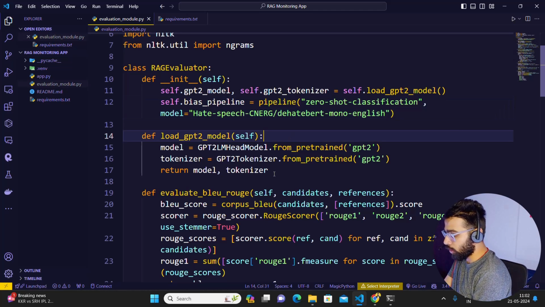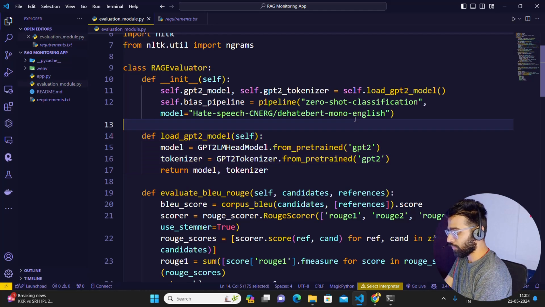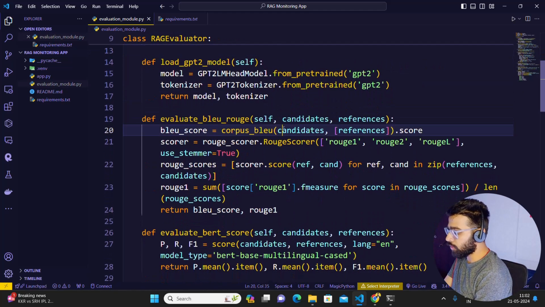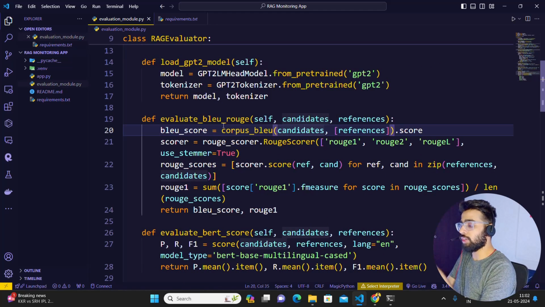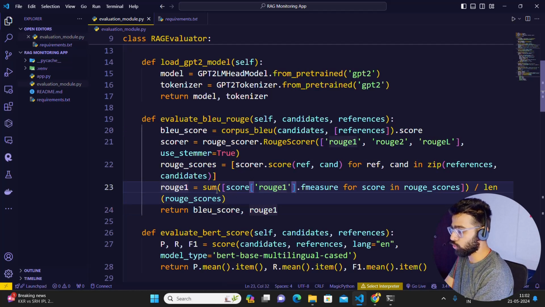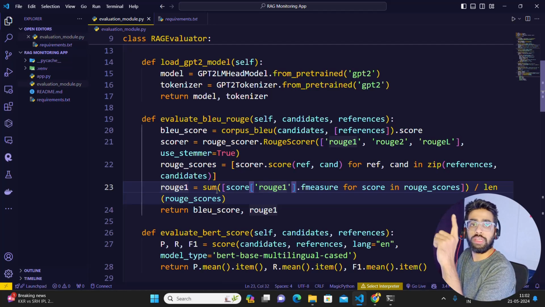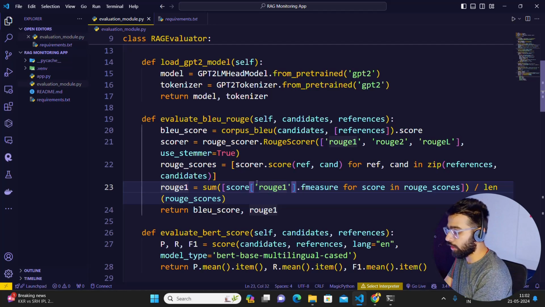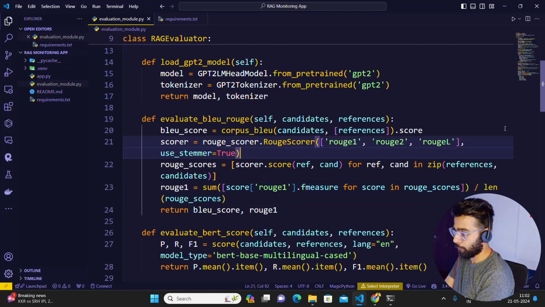Now I'm loading the GPT-2 model using this function you can see, and I'll tell you where we're going to use this model. Then I have a function called evaluate. So I've created different functions, so you can also use them differently in your applications. Now evaluate BLEU ROUGE. You can see it over here. I'm getting a BLEU score, I'm getting the ROUGE scores, and then I'm returning the BLEU score and ROUGE-1. ROUGE-1 means only one gram, so unigram. But you can look at ROUGE-2, ROUGE-L, and so on.